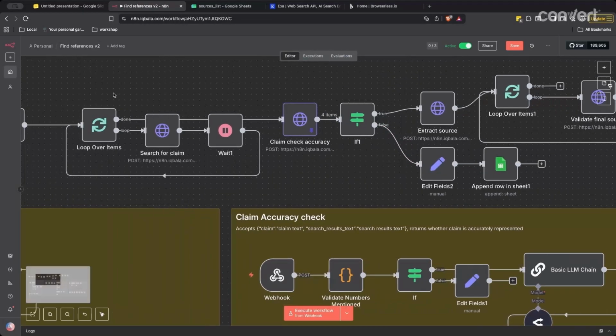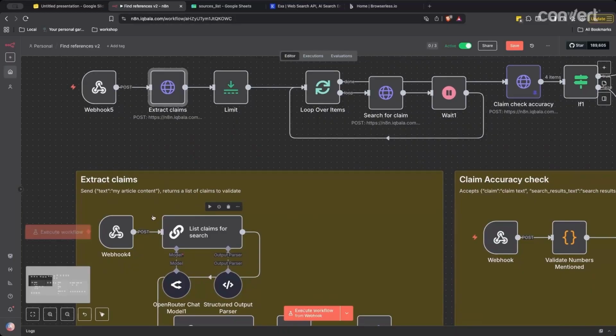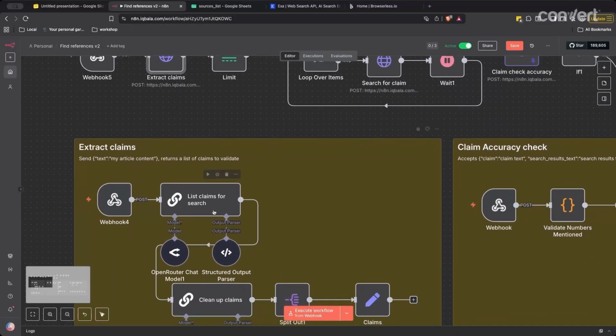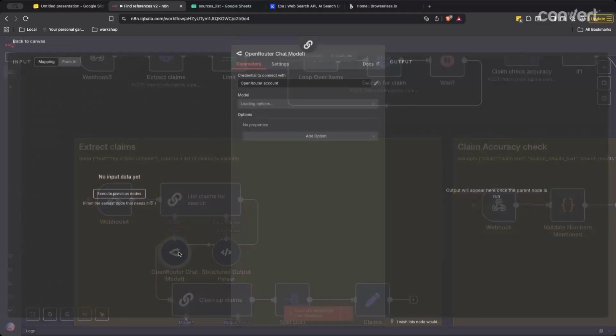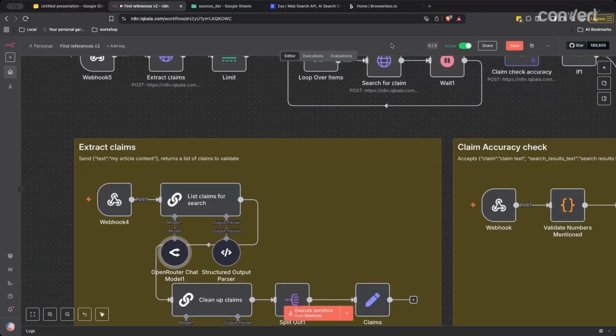Okay, so now let's go for a tour of this workflow then. And I'll start from the trigger. I've got a webhook for the trigger, but really you could use anything. We just need to feed in the article into the workflow. And the first step is to extract the claims. And this goes to this section where it makes an LLM call using a small model. I'm using Gemma 4 throughout. It's a small model, and also it means that I can later just load it, use it locally, and it's perfectly decent for this task.